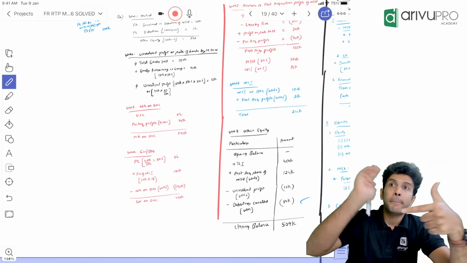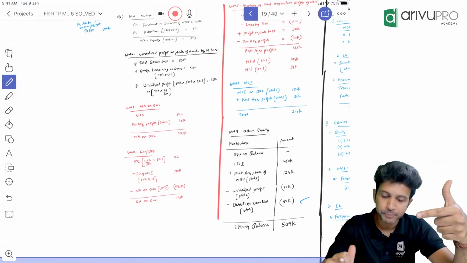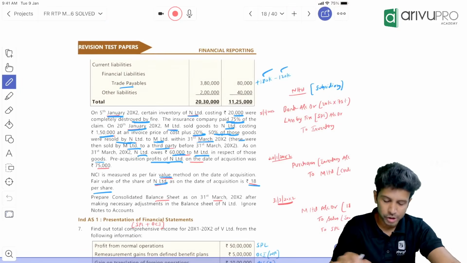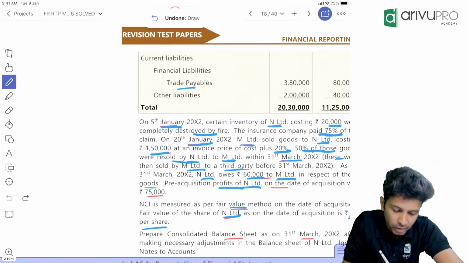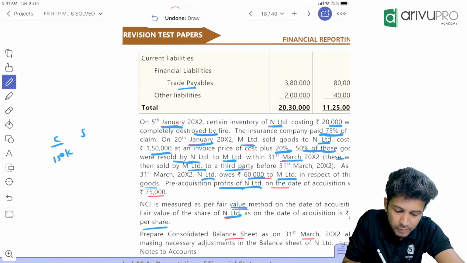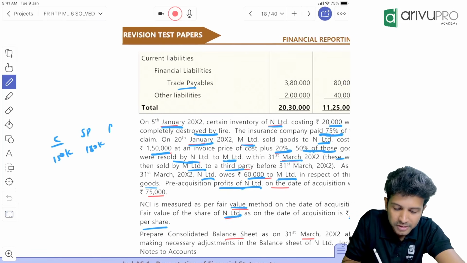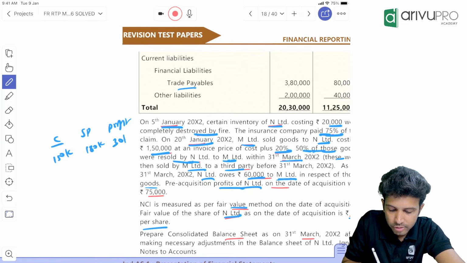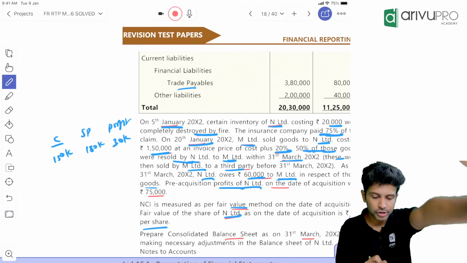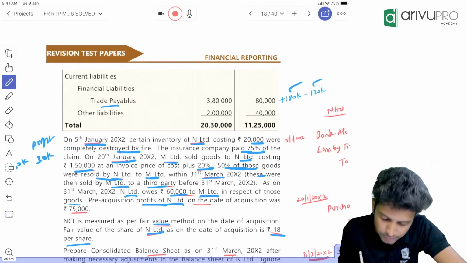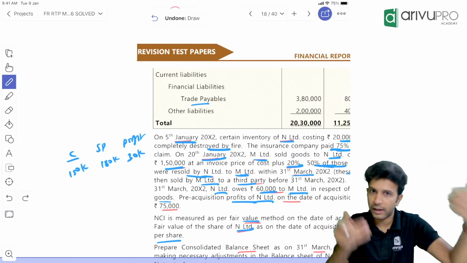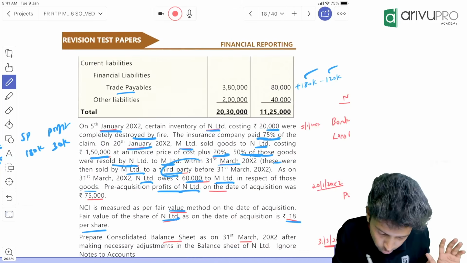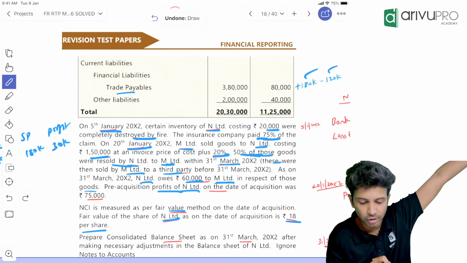Next, parent has sold goods to subsidiary. Now, how much? 150 was the cost, but we sold it at 180. That means how much is the profit? Profit is 30,000. Parent sold goods to subsidiary. In that, what happened? 50% of these goods, subsidiary sold back, no, sold to a third party. Is parent having that goods? No, parent sold it to a third party. So that 50% is gone.